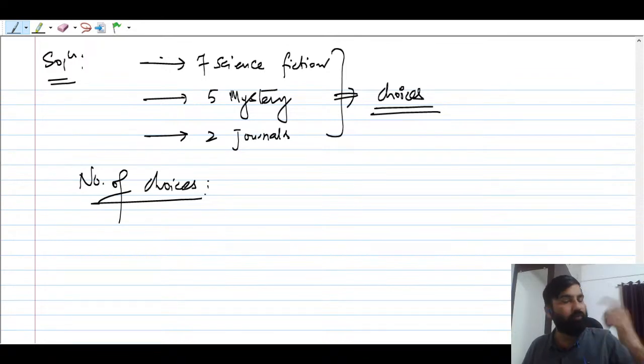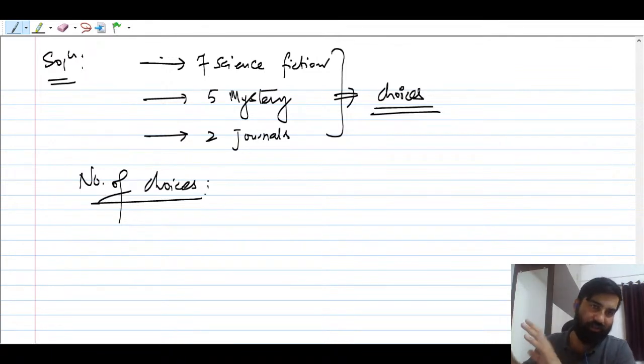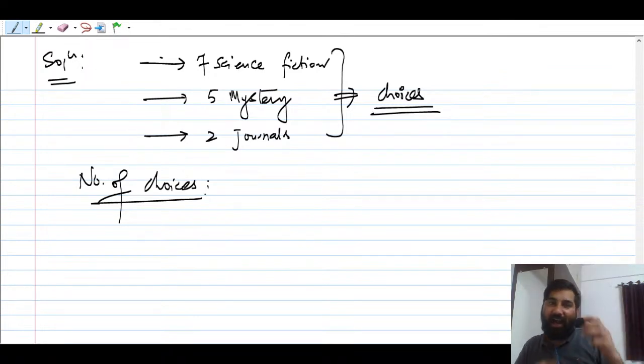Either he can take one book from 7 science fiction, other books he will not read. It is an either-or case, right? Either he can take 7 or 5 or 2, right? You can say that 7 plus 5 plus 2.